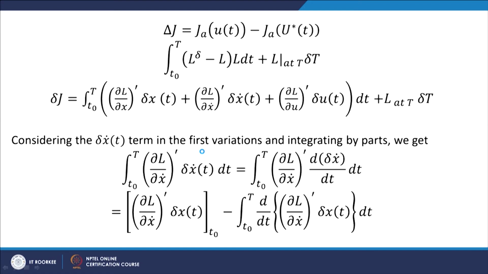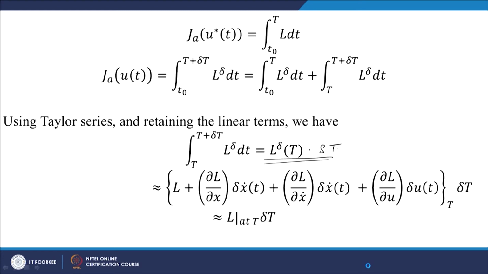Now, the variation del j is J A calculated at u minus J A calculated at the optimal control, and that is nothing but the integral from T0 to capital T of L delta minus L into dt, plus, as we have seen in the previous slide, the value L at capital T into del t.